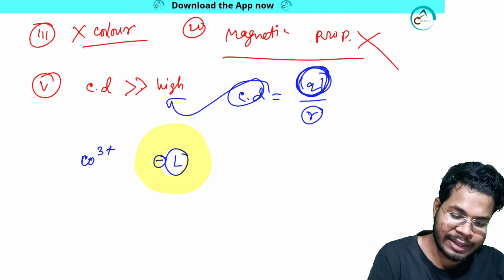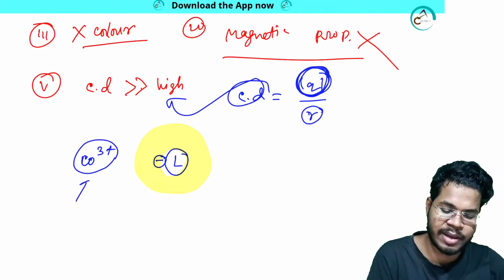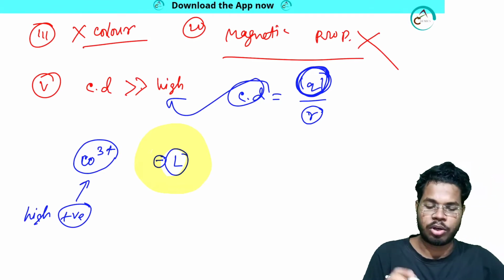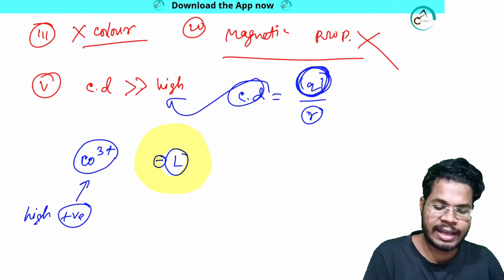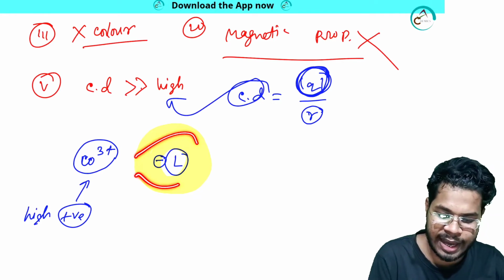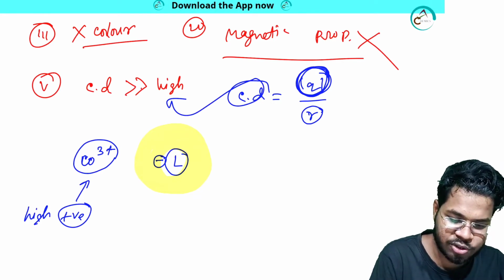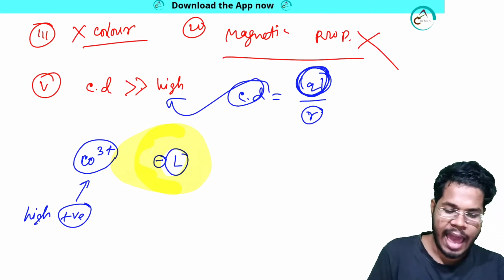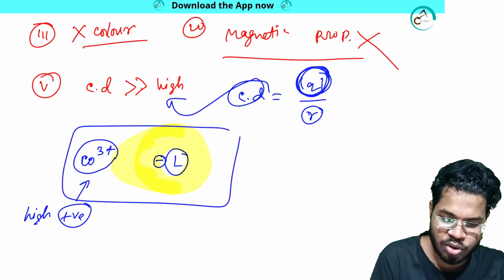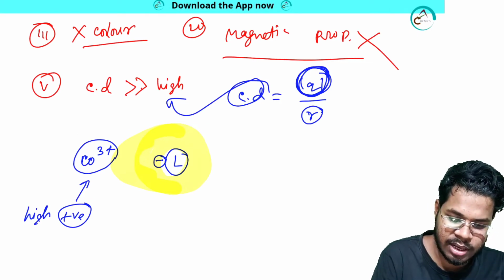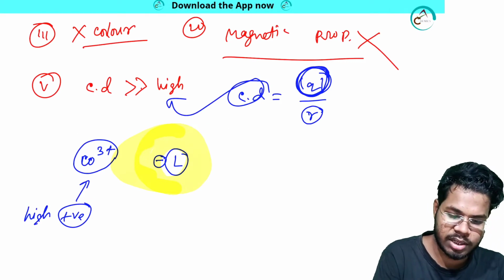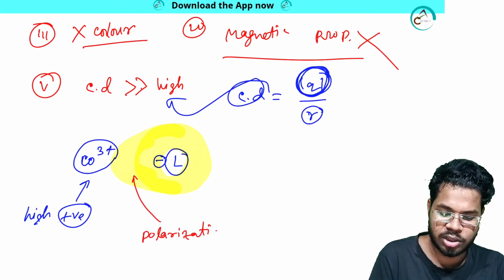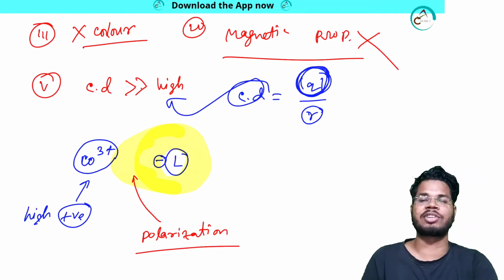When the metal is very powerful, with a very high positive charge, this positive charge will attract the electron cloud of the ligand, and the electron cloud will shift in this way. This factor is called polarization of the ligand electron cloud.